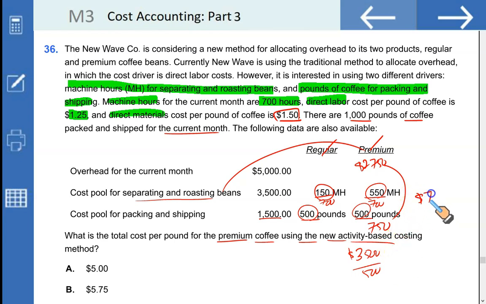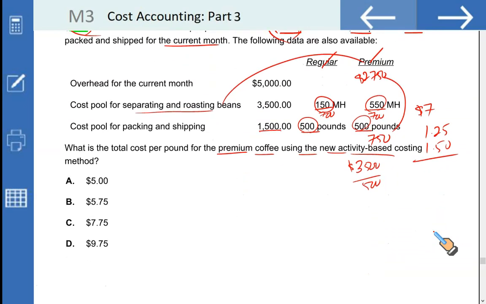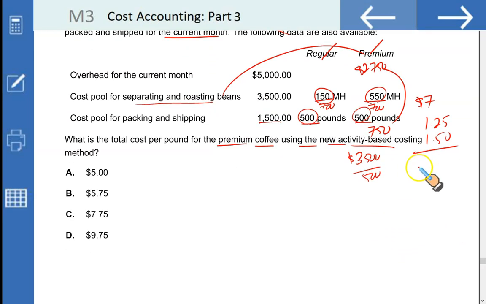Now, this is for separating, roasting and packing. What about the material and labor? This is for material, this is for labor. Add these two up as well, 1.25 for labor and 1.5 for material. Add all these up and you will get your answer. That is 9.75. 9.75 should be your answer. That's D. The total cost per pound of premium coffee is 9.75. D is the correct option.